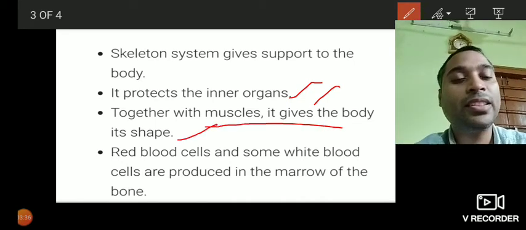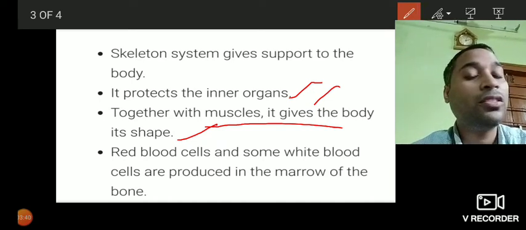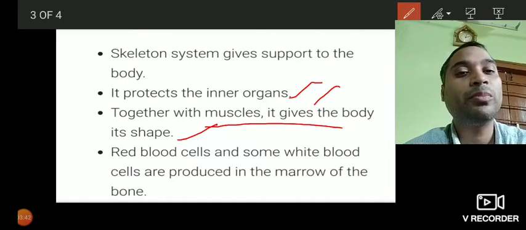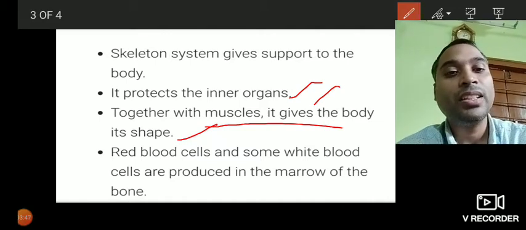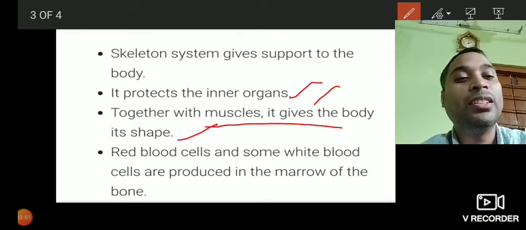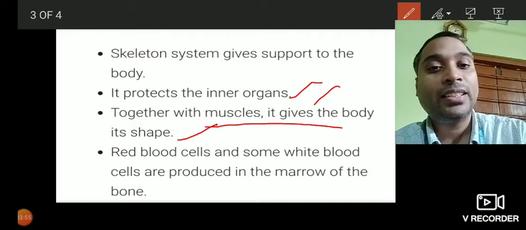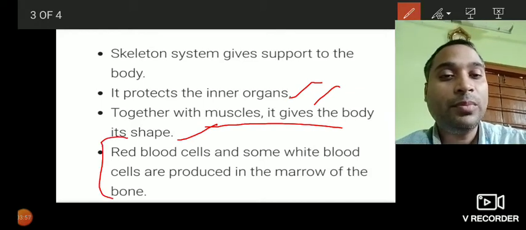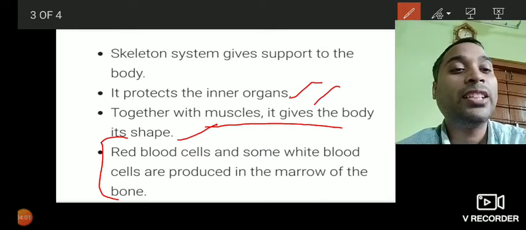Already we have discussed that this not only provides support to the whole body, it also provides a proper shape to the body. Then red blood cells and some white blood cells are produced in the marrow of the bone.